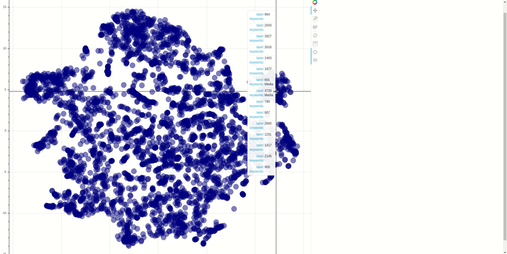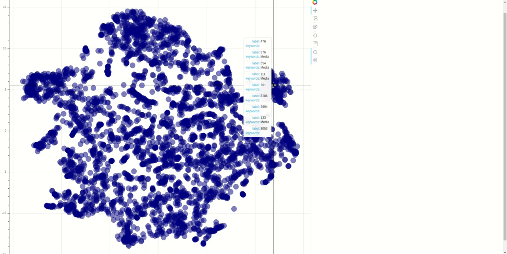So one way of testing that the AI algorithm has done its job is seeing if one of the articles that doesn't have a keyword is actually related to media. For example, let's take the top one over here. Article number 476 doesn't have any keywords.